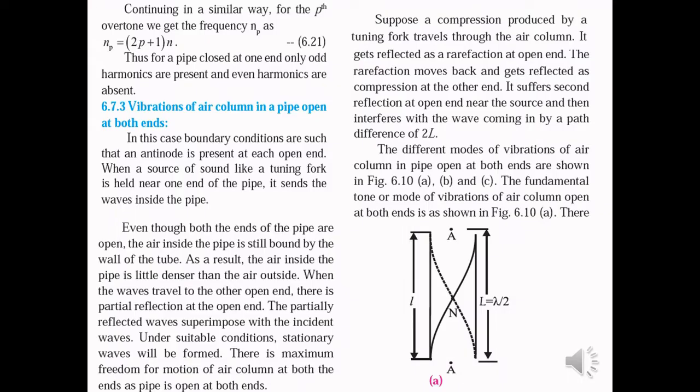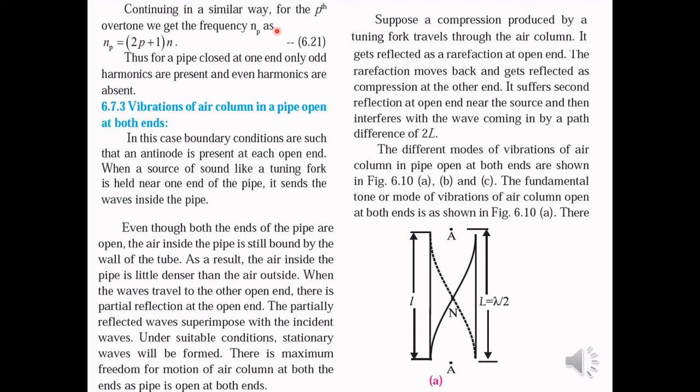So in case of a pipe which is closed at one end, we have first harmonic, third harmonic, fifth harmonic. The frequency of the first overtone is thrice n. The frequency of the second overtone is 5 times n. So the frequency of the third overtone will be 7 times n.